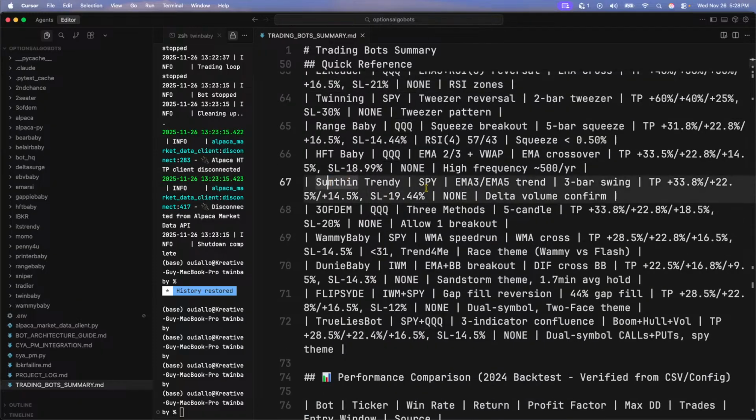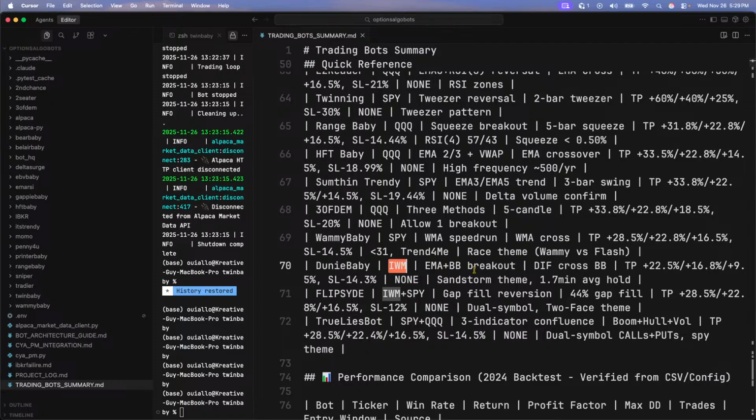We have something trendy: SPY, EMA 3 over EMA 5 trend. Then we have three of them. QQQ, the three methods, whammy baby, excuse me. This is SPY and WMA speed run. Dooney, IWM, the Russell 2000, the first Russell 2000 bot that I ever created.